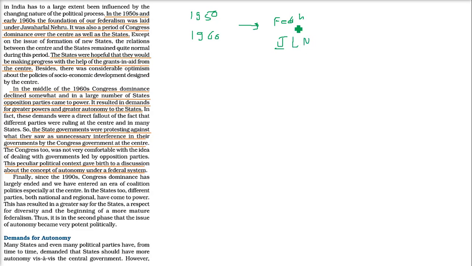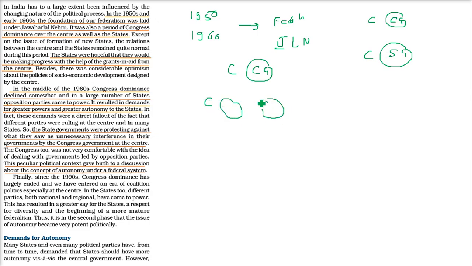Now at this point, the central government and the state governments were all Congress governments. Then after some time, Congress started losing. The central government was with Congress, but the other states, say one with Congress, one with say CPIM. I am just taking an example. So now there is a conflict.